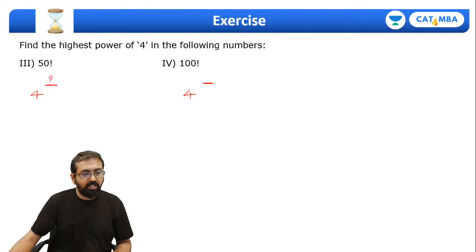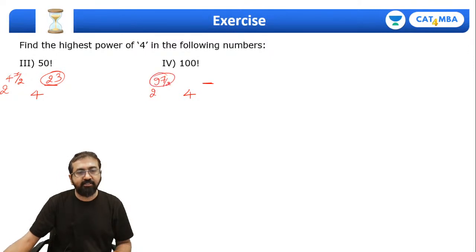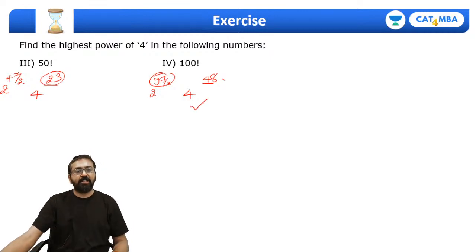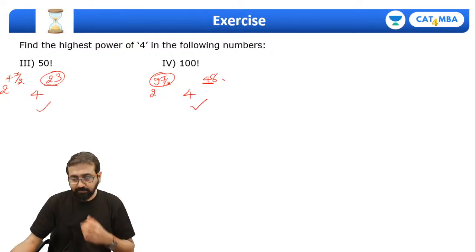So the power of 4 is 23, because the power of 2 is 47. What is half of 47? 23.5. So we'll take the integer number 23. Same way here, it's 2 raised to 97. What is half of 97? 48.5. So we'll take 48. Correct. So these are the powers of 4.